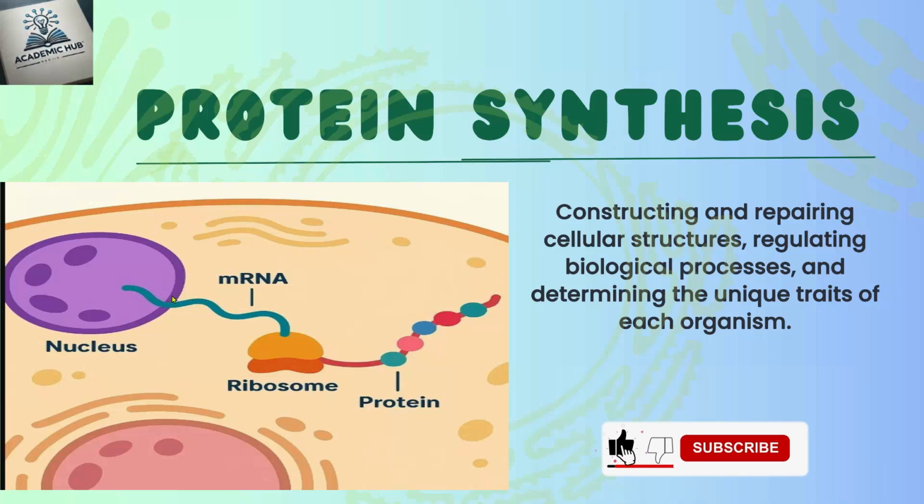So as I already stated, the processes are transcription and translation. The DNA inside the nucleus is copied in the form of messenger RNA, and this process is known as transcription. Transcription is the process of transferring information from DNA to messenger RNA. This is transcription, and the mRNA reaches the ribosome, where the sequence is read into amino acids.